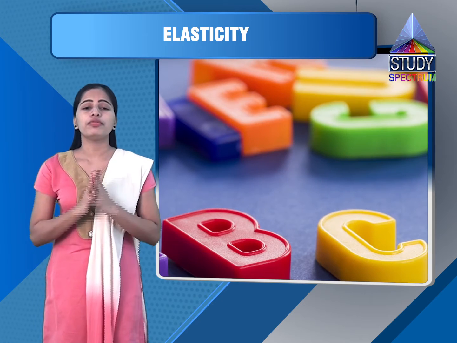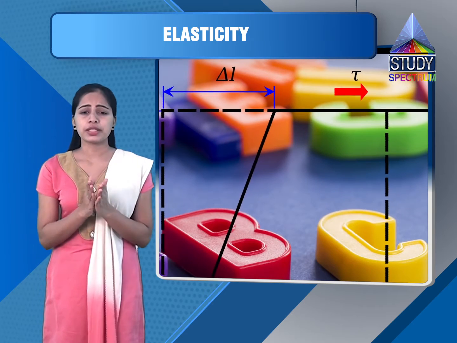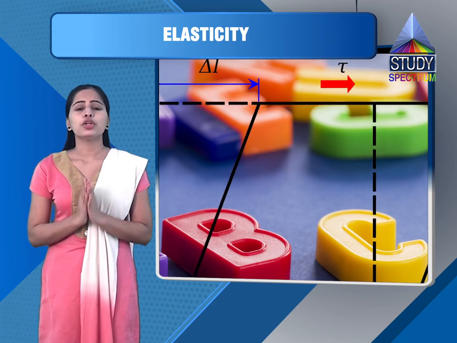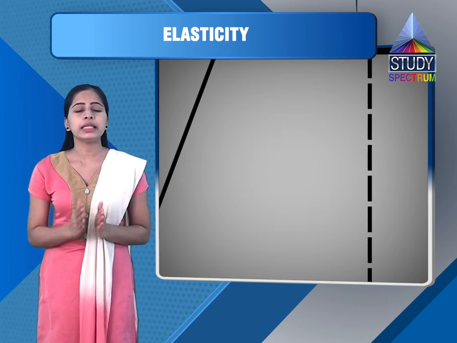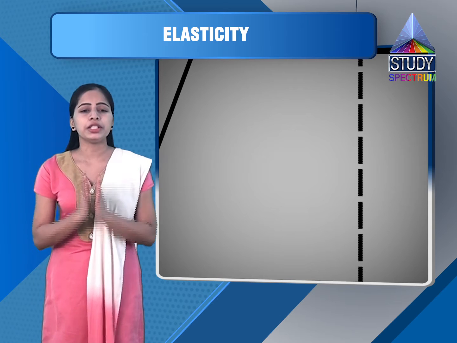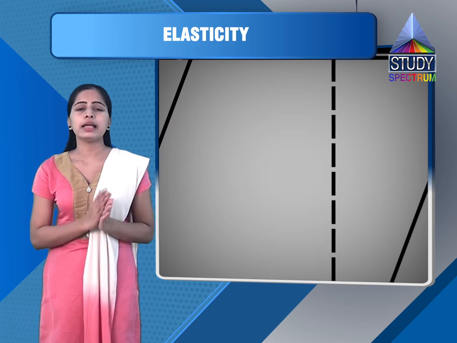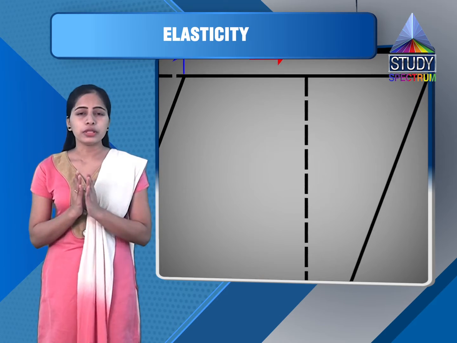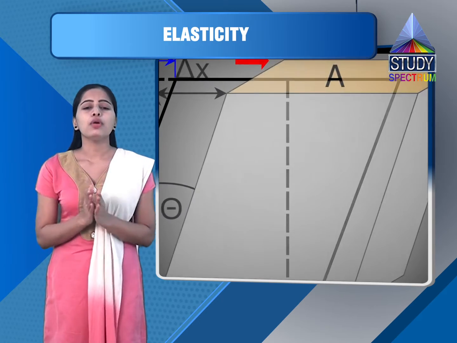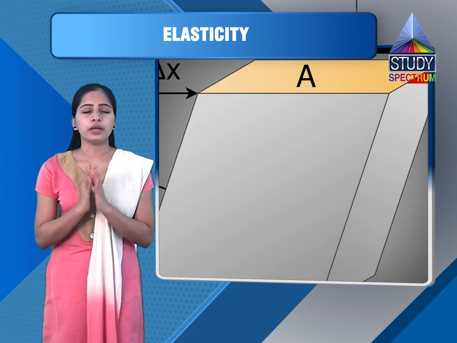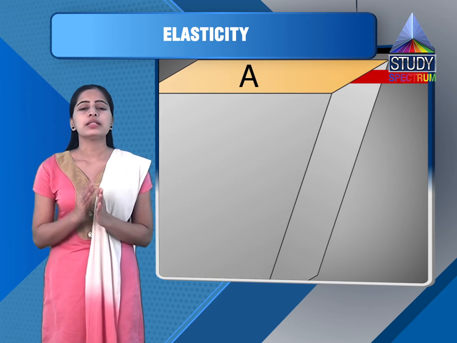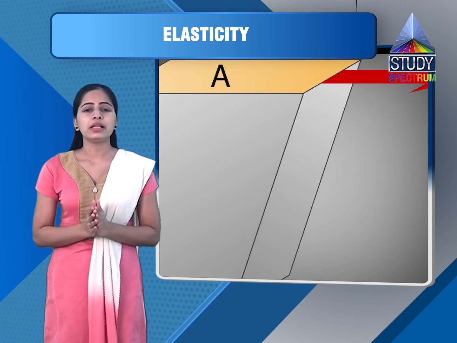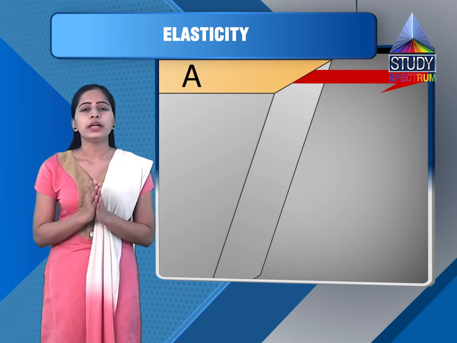Thus the modulus of rigidity is equal to shearing stress upon shearing strain. So it is F upon A upon theta. So modulus of rigidity, that is eta, is equal to F upon A theta. Now this is the required expression. Now these are the three constants, that is Young's modulus, bulk modulus and modulus of rigidity.